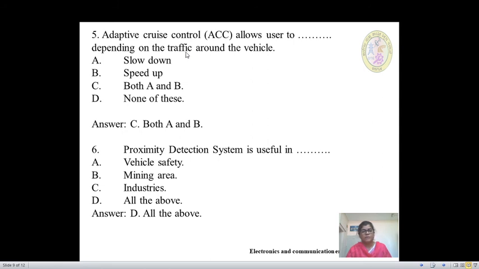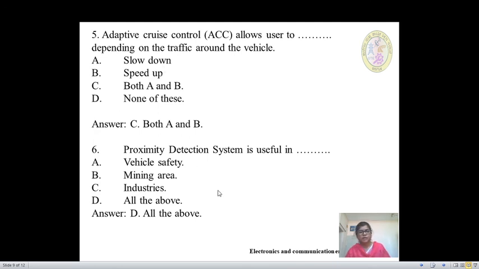It helps in both slowing down as well as speeding up. When the traffic is less, speed up. When the traffic is more, slow down. So the answer is C, both A and B. That means adaptive cruise control allows the user to both slow down as well as speed up the vehicle based on the traffic movement.